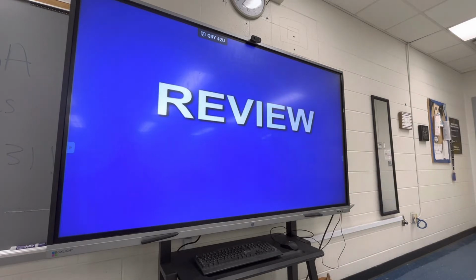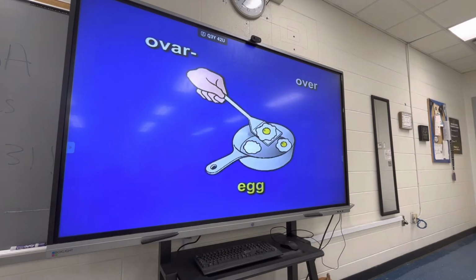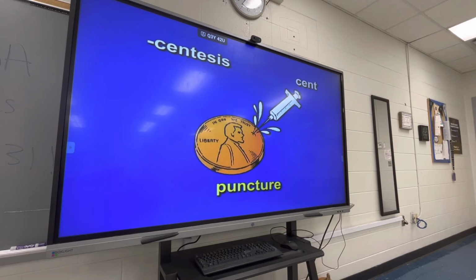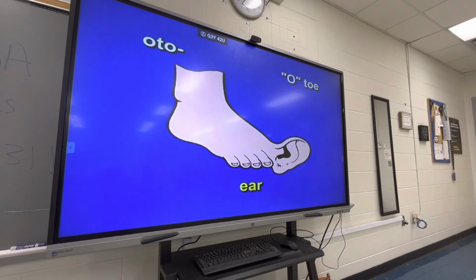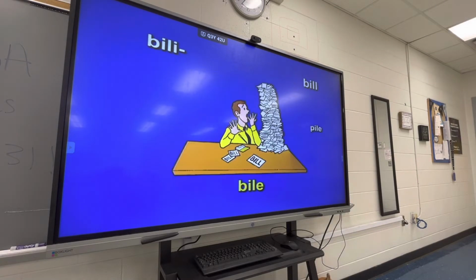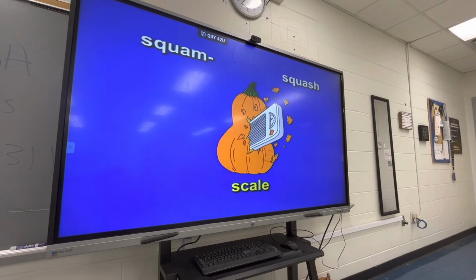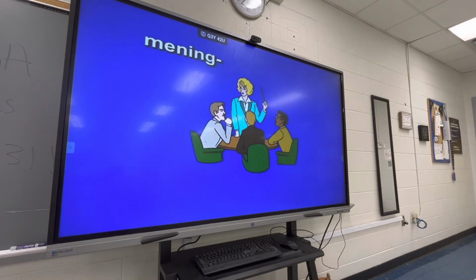Let's review these 5 elements. Ovar, over, egg. Centesis, scent, puncture. Oto, O-toe, ear. Billy, bill, pile, bile. Squam, squash, scale.